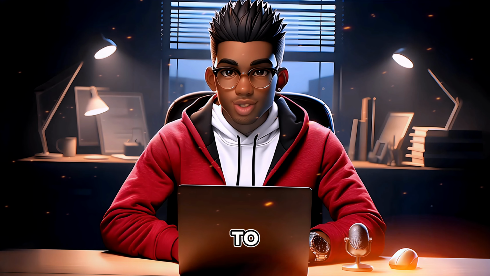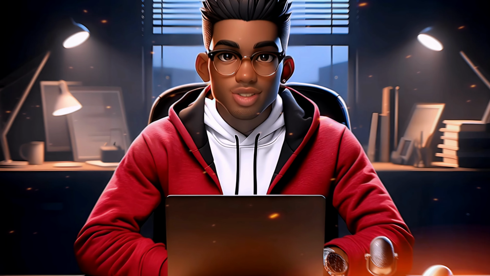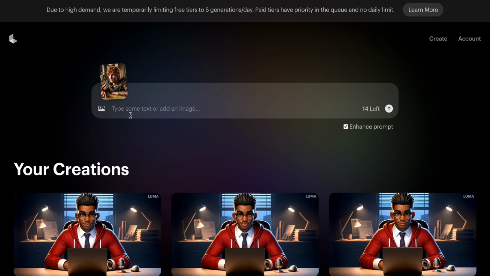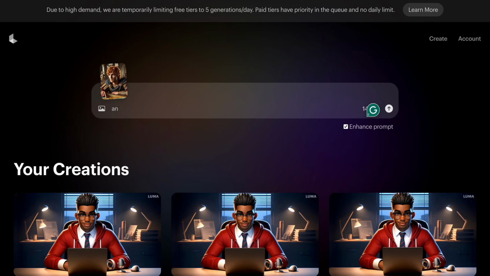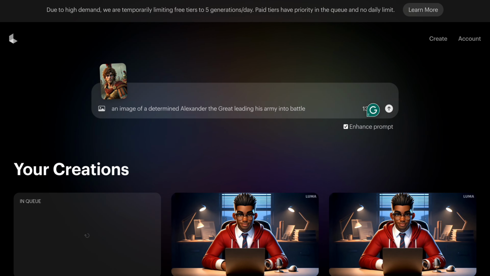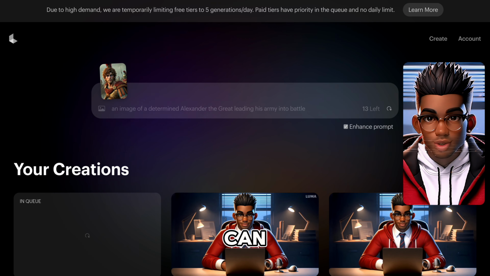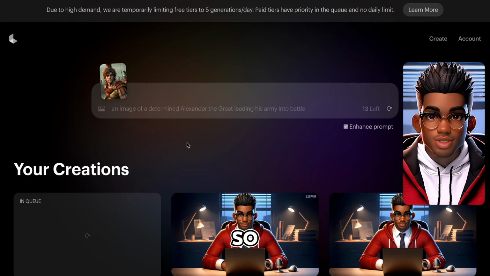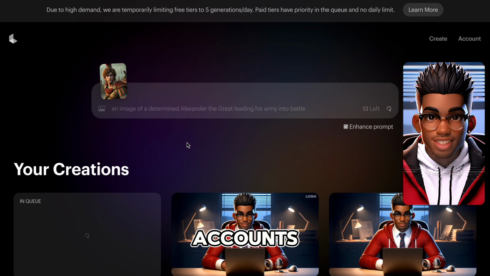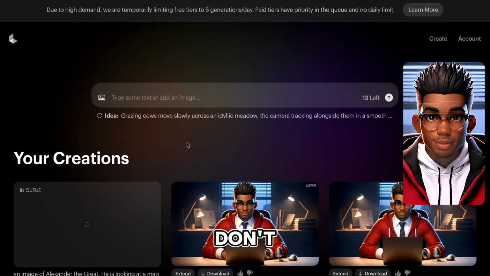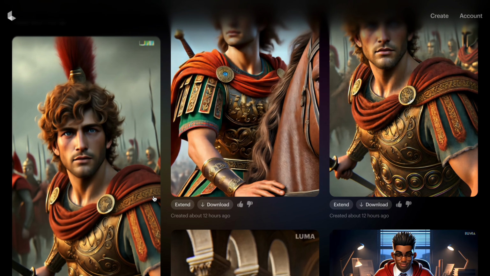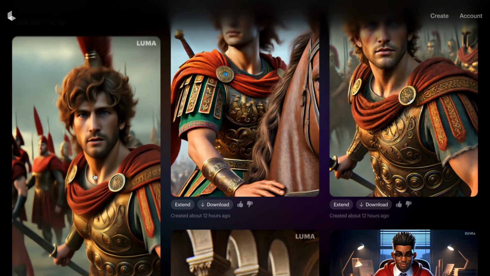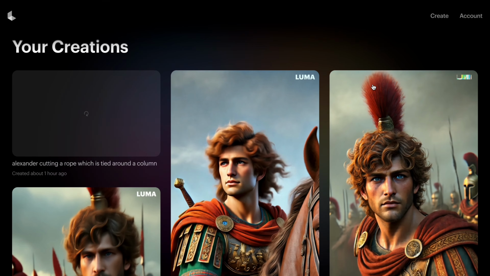The next step is to animate our images. Let's head over to Luma Dream Machine and upload our images. For better results, I'll include a short description of each scene and then wait for my generation. Keep in mind that video generation can take a while due to high demand, so I recommend that you create different accounts and upload your other images if you don't want to pay for this tool. Our videos are ready. But as you can see, I had to generate it twice because our character's face seemed to mutate slightly in the first video.